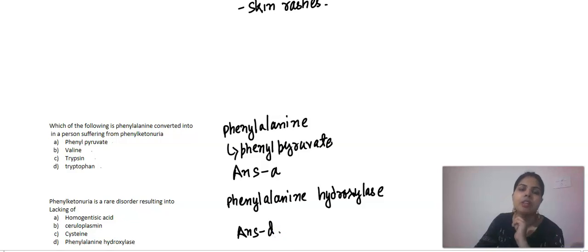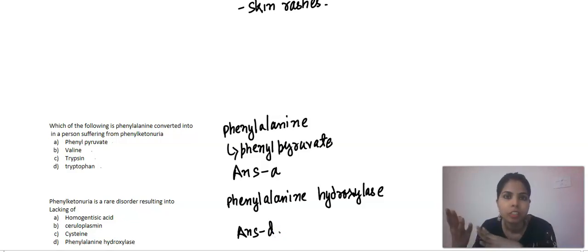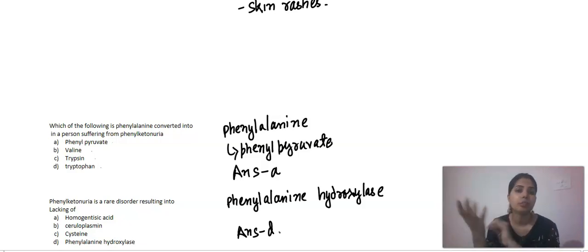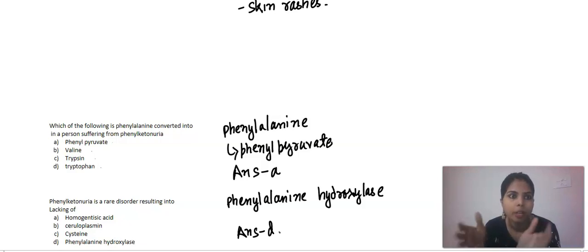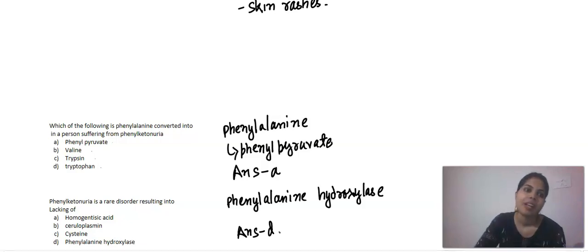Now that we have a clear idea of what phenylketonuria is, and we have solved these two questions, there are many other questions that you can solve based on this explanation. So I hope you are satisfied with the explanation, and you are now ready to solve many questions based on the same. So have a good day.